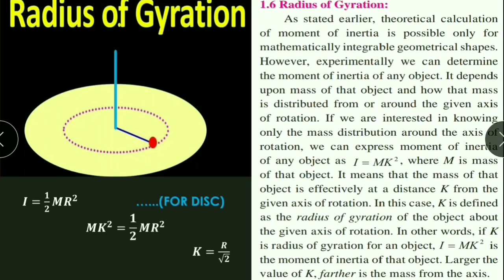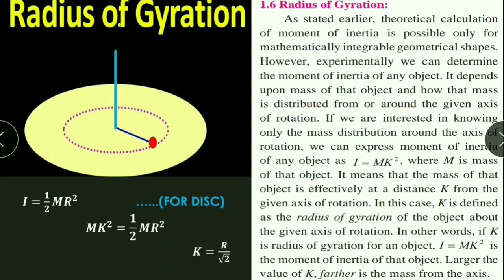Therefore, moment of inertia of this point object is I is equal to mk square. Now assume it provides the same moment of inertia as that of the disk. Therefore, mk square is equal to half MR square. Here m gets cancelled. Therefore, k is equal to R upon square root of 2. So this is the radius of gyration for a disk.